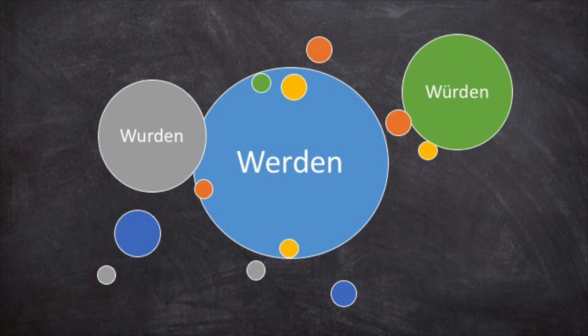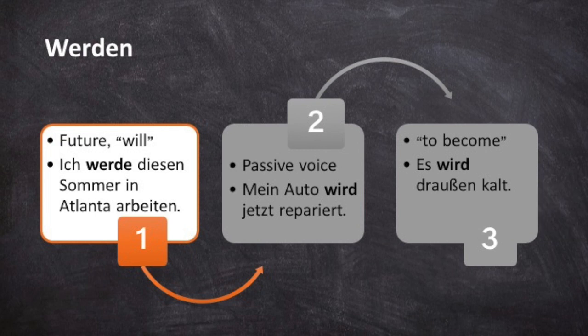Both wurden and würden come from the stem word werden, and therein lies part of the problem. Because as you may know, werden can be used three different ways in German. The first way is when it is used with the infinitive of another verb. In this case, it means will and expresses the future tense. For example, ich werde diesen Sommer in Atlanta arbeiten means I will work in Atlanta this summer.